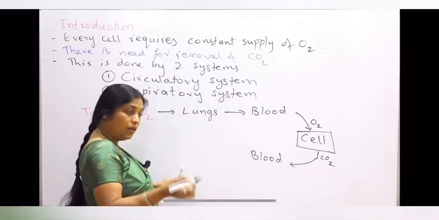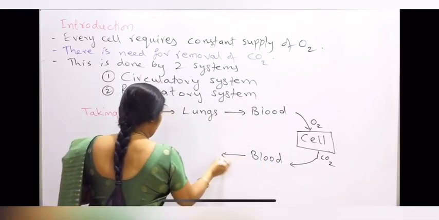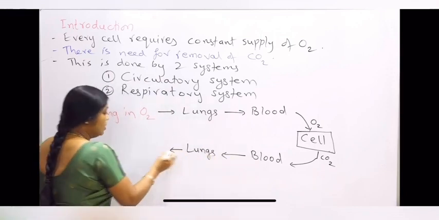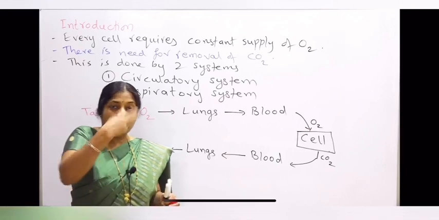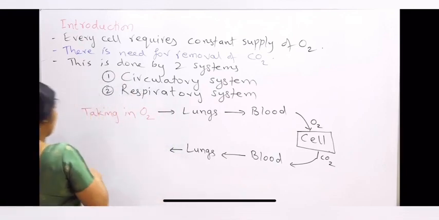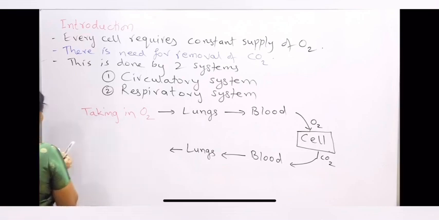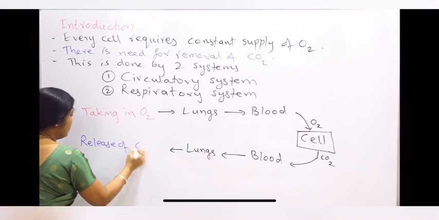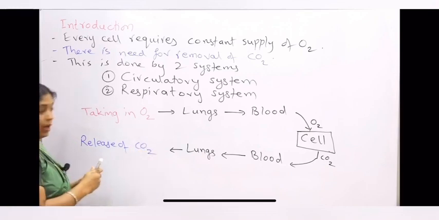Blood will carry this carbon dioxide to lungs, and from lungs, during the process of expiration or exhalation, we release out this carbon dioxide.